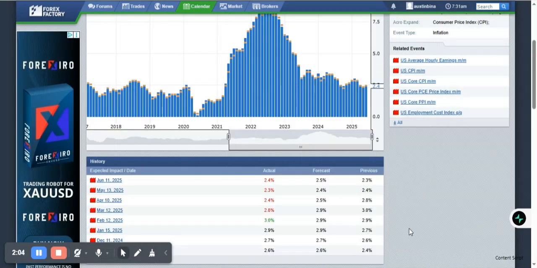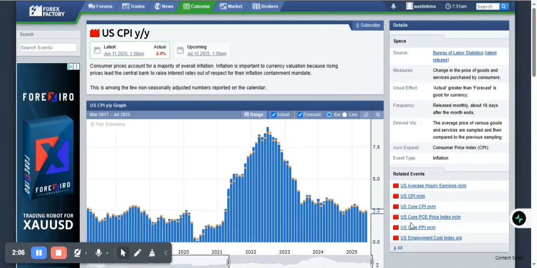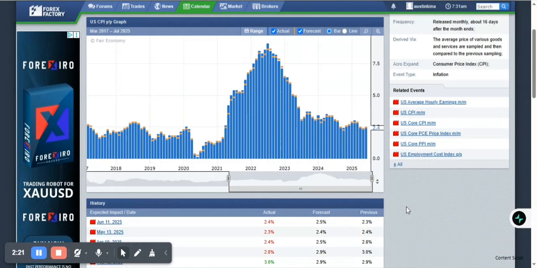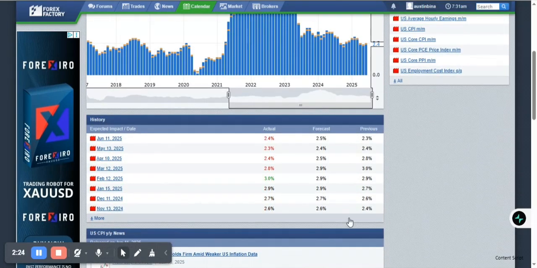Let's quickly take a look at CPI YOY, which is year over year, for decision, because this is what the Fed and the big institutions use for making any decision, right? So we can see that CPI, even YOY, is also negative, and it has been like that since March. This is actually not good for the dollar, right? Because currently there is no expectation for an interest rate hike at all. So today we are not even expecting anything like an interest rate hike.